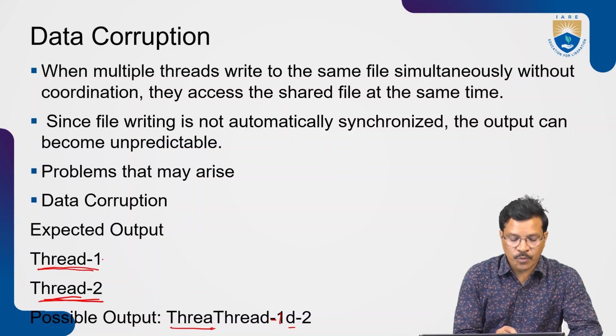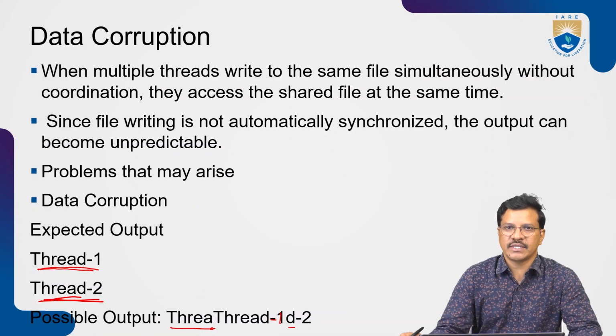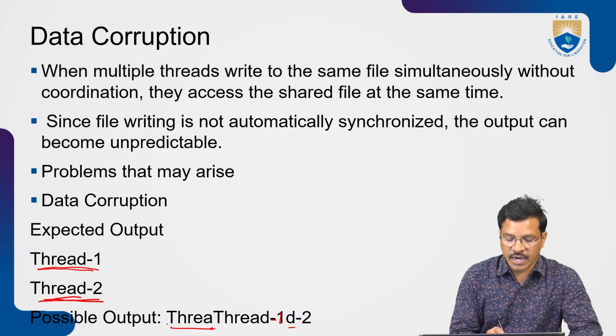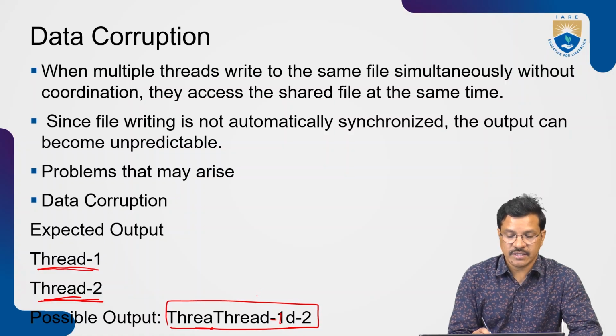The expected output is thread-1, then after that the next thread writes thread-2, but you will get this answer. So the data may get corrupted. This is the first case that arises due to missing synchronization between the threads.